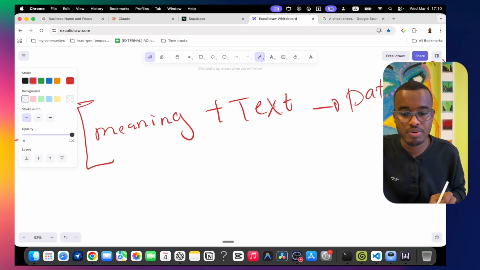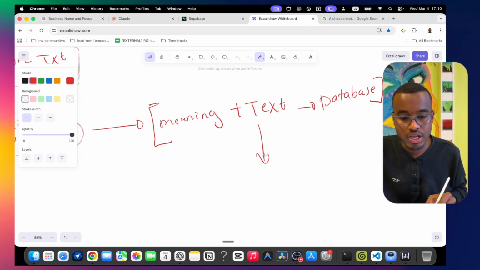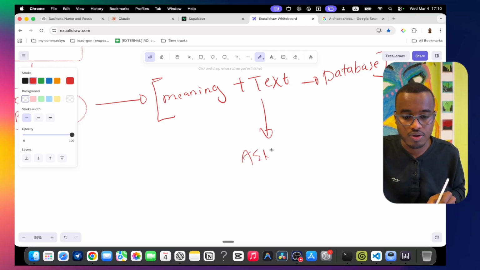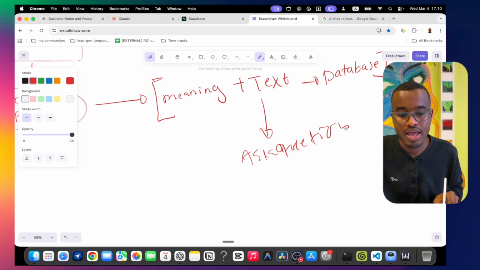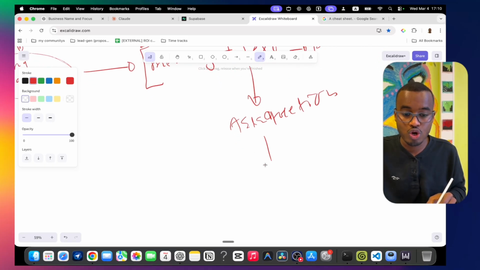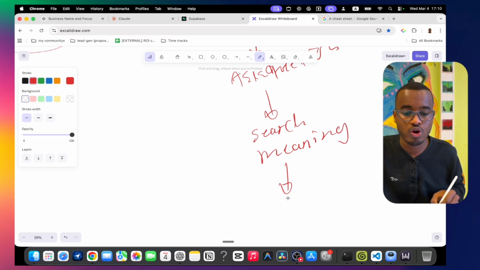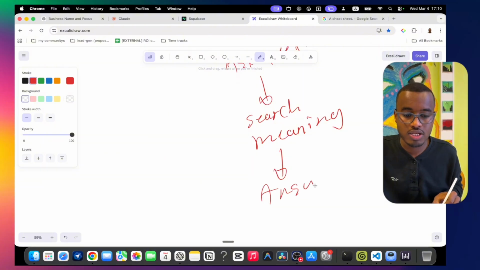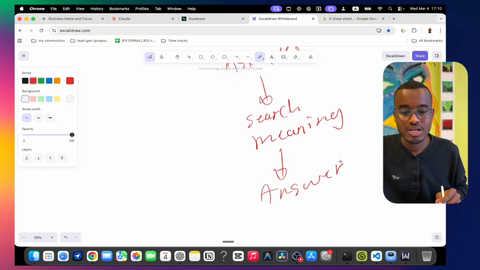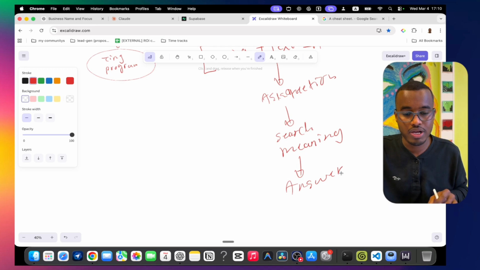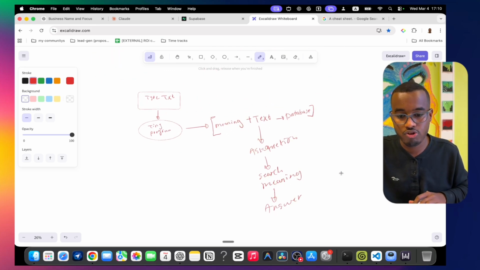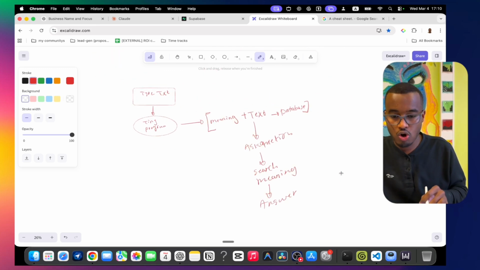After that, we're going to ask any question we have, and AI is going to search by meaning, search the meaning of what we ask, and then give us an answer. So that is the bigger picture that we're going to create today. Let me go step by step.